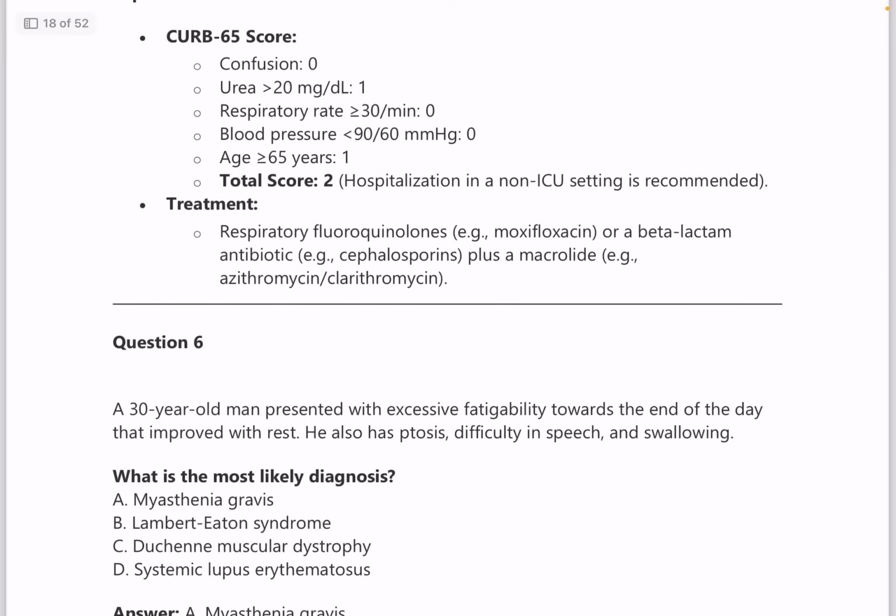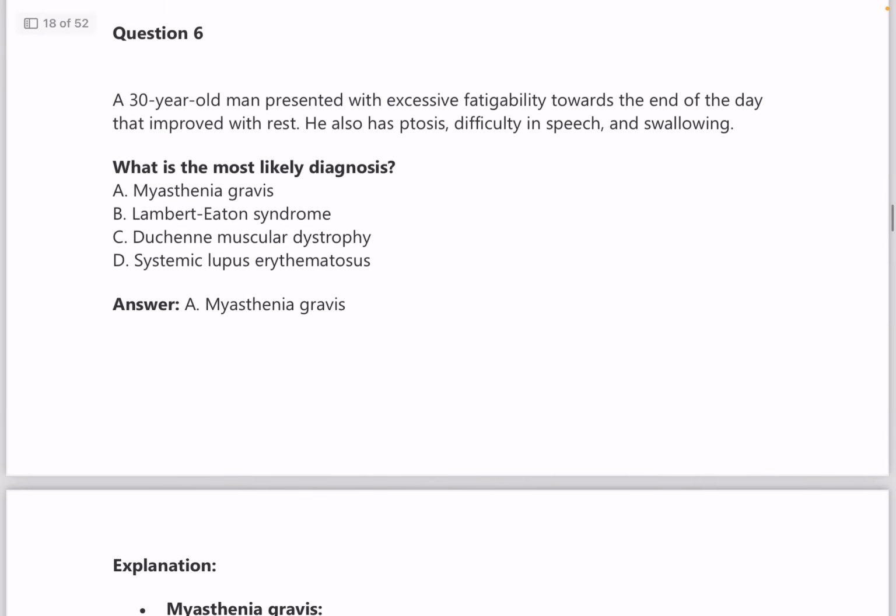And the CURB-65 criteria again is very important. And recently they have removed the urea levels from this, but still it is very important, guys. CURB-65, you need to know that.